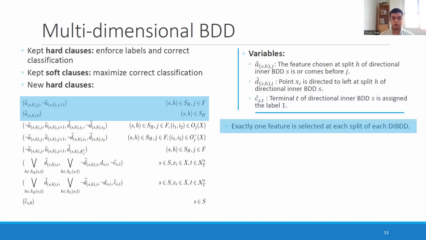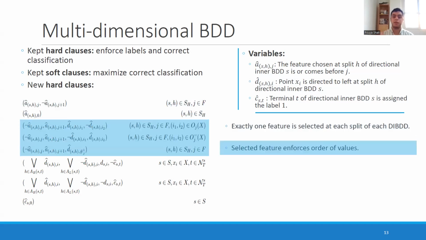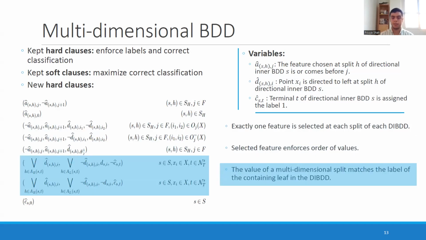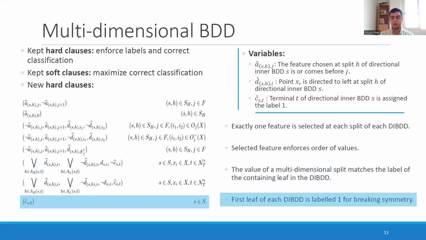And the same goes with hard clauses. One feature is selected. The selected feature enforces the order of values, and the value of a multidimensional split matches the label of the containing leaf in the BDD. This is basically the inner classification that is happening. And at the end, we also have a symmetry breaking clause, because it doesn't matter if we divide the points into 2 subsets. It doesn't matter which subset we are directing to the left and which we are directing to the right. So adding these simple clauses just makes sure that we're breaking the symmetry and hopefully improving the performance.